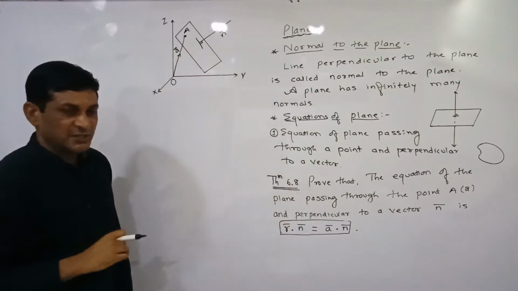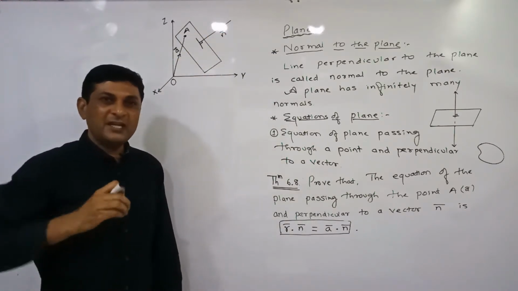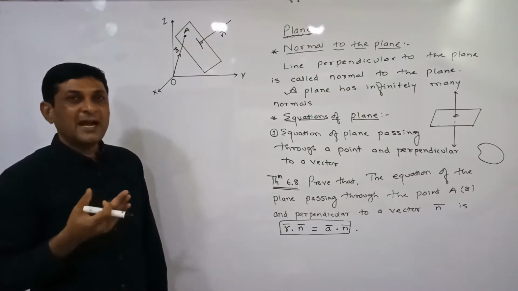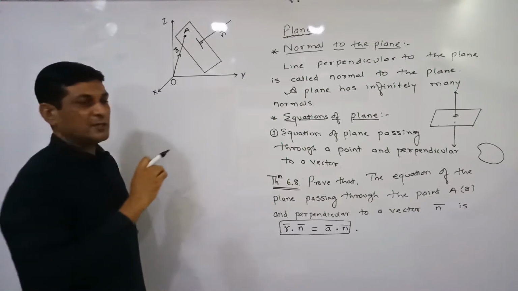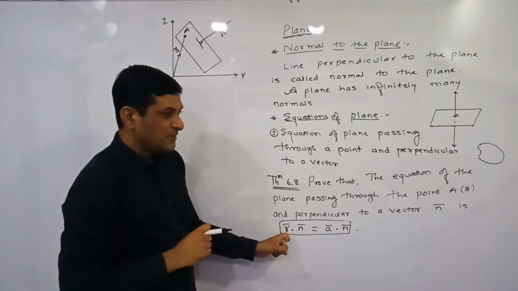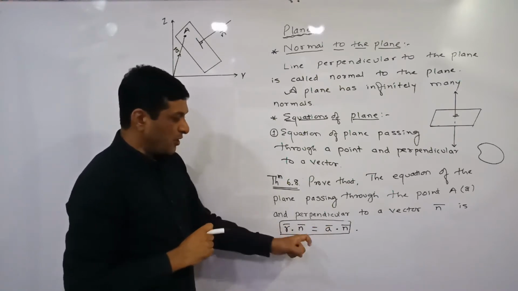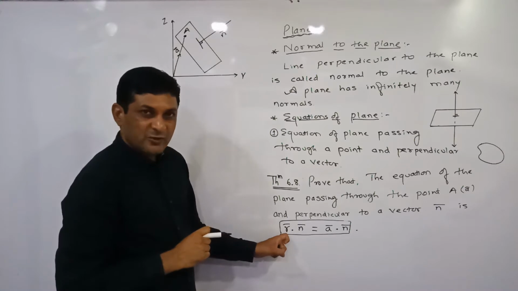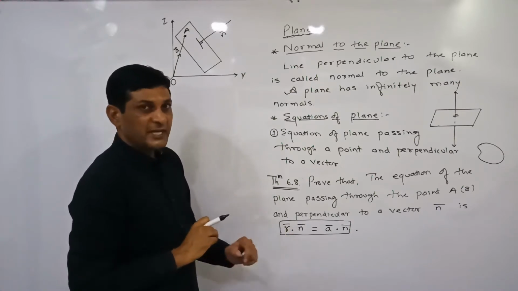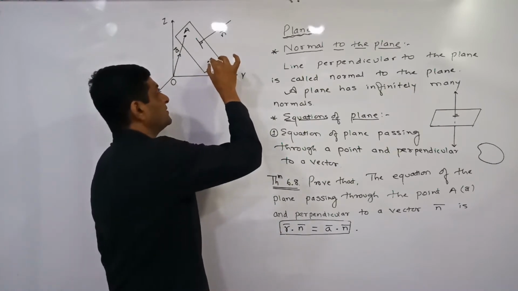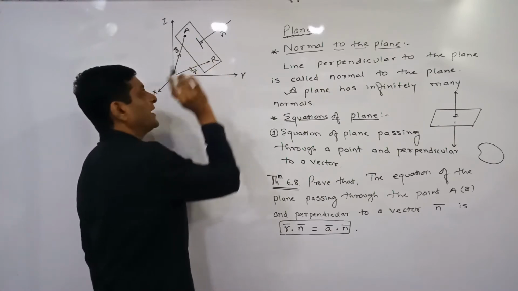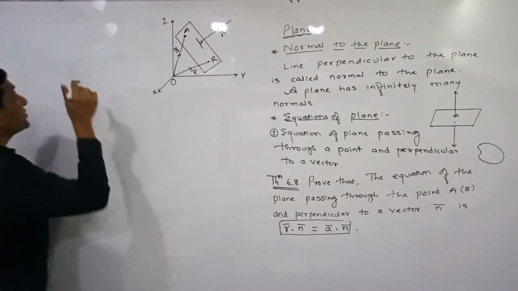This is the given condition. Whenever we are finding the equation of any locus, whether that locus is a straight line, plane or circle, we consider any point on it. So here, the position vector of any point is denoted by r bar. I am denoting this point by R, and r bar is the position vector of any point on the plane. So what is our supposition here?